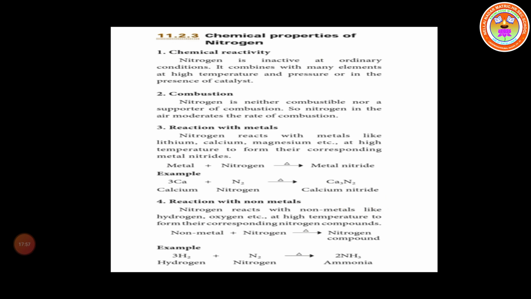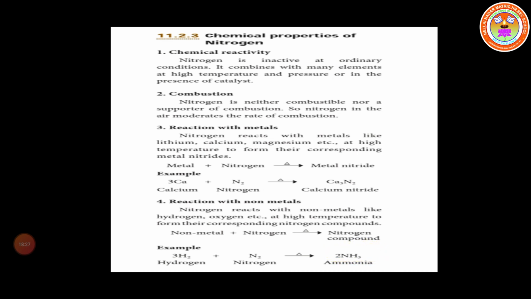Reaction with the non-metal. Nitrogen is also a non-metal. It reacts with other non-metals like hydrogen, oxygen. At high temperature they form the corresponding nitrogen compound. For example, hydrogen combined with nitrogen forms ammonia. 3 moles of hydrogen molecule and 1 mole of nitrogen molecule, nitrogen being a diatomic molecule, combine at high temperature to form